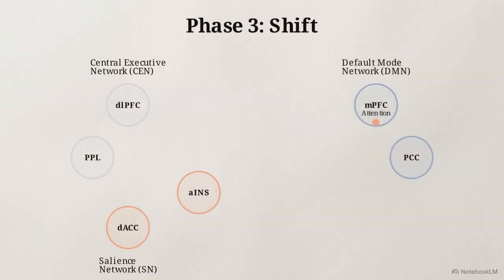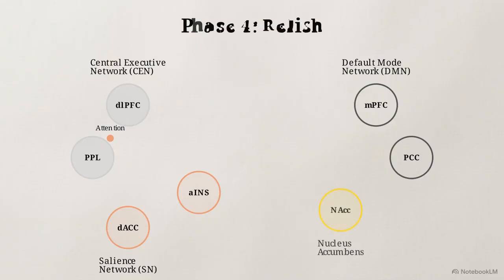Phase 3 is the shift. The Salience Network routes operational control to the central executive network, which sends an inhibitory signal to dampen the wandering mind. The dorsolateral prefrontal cortex performs the heavy lifting here. It provides the effortful control required to physically uncouple attention from the internal narrative loop.